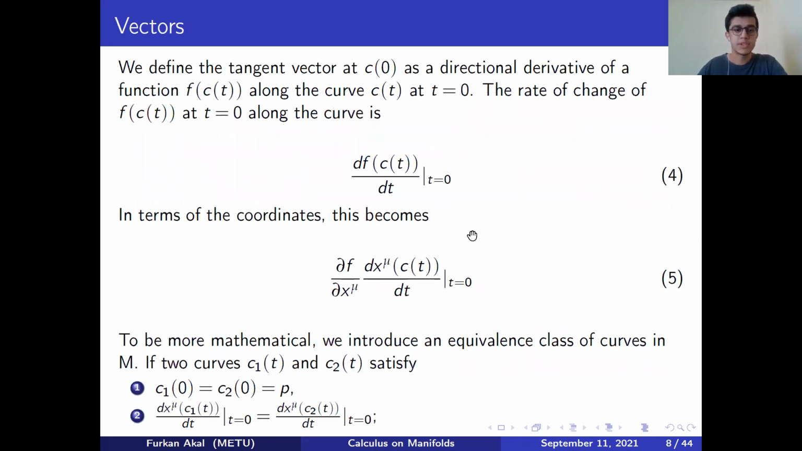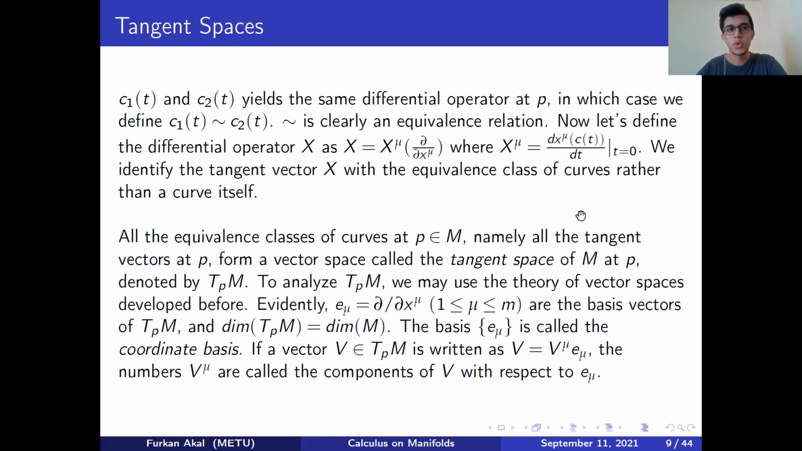To do this in a more mathematical way, let's define a relation that relates 2 curves with these properties. And if these conditions are satisfied, then C1 and C2 yield the same differential operator at our point P. Note that this relation tilde is clearly an equivalence relation, so we can construct all the equivalence classes of curves at a point P, or all the tangent vectors at a point P. And this forms a vector space called the tangent space of M at a point P and denoted as T_pM.